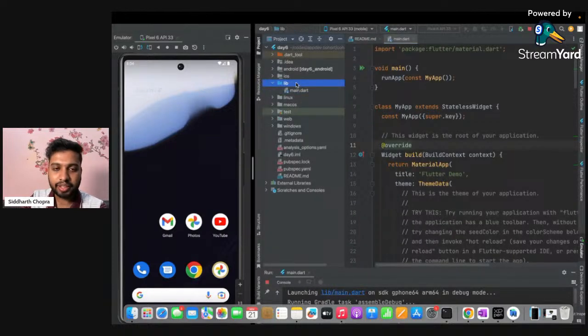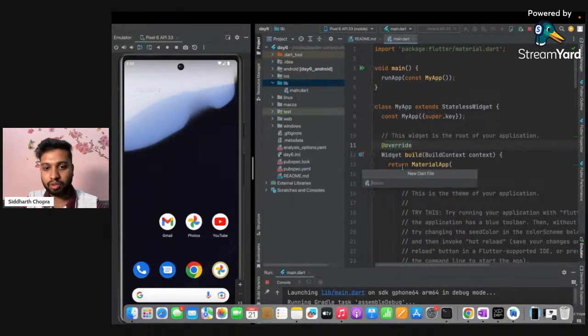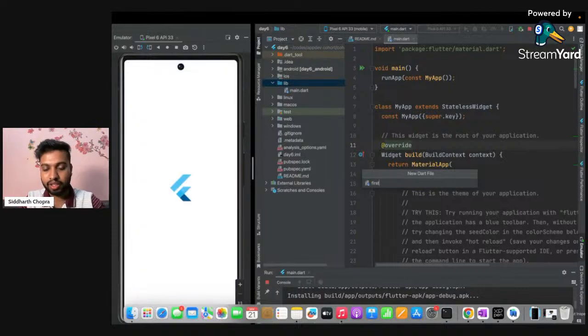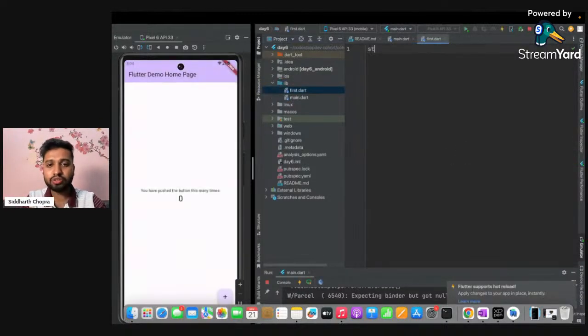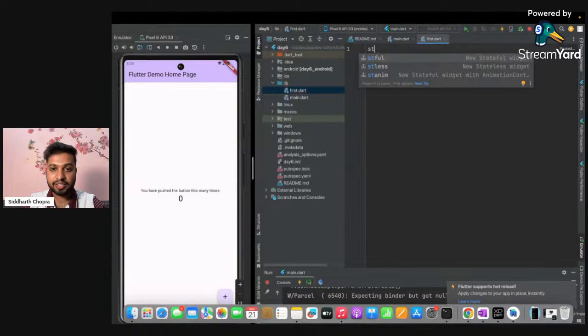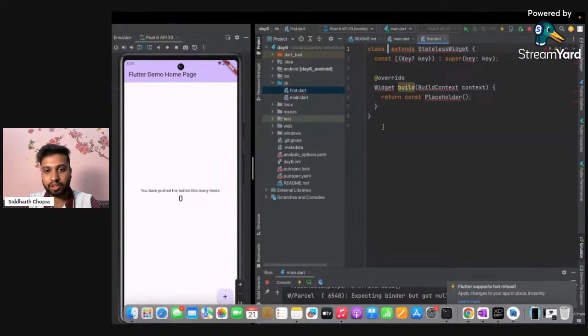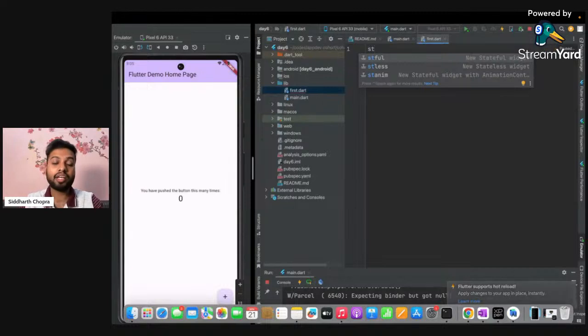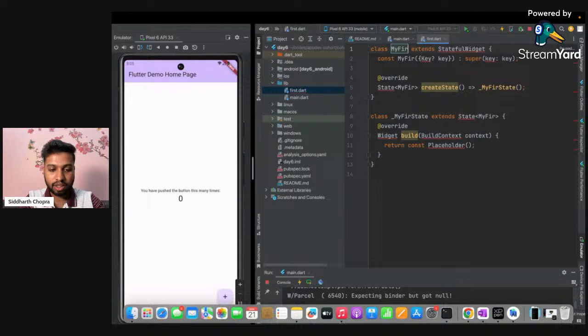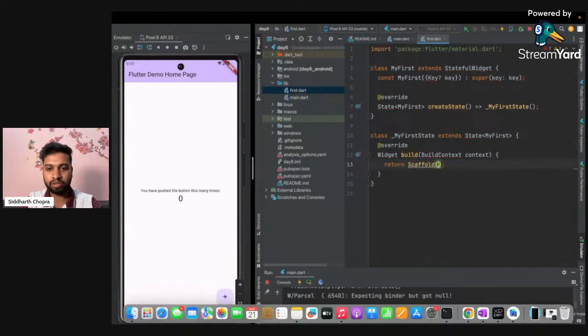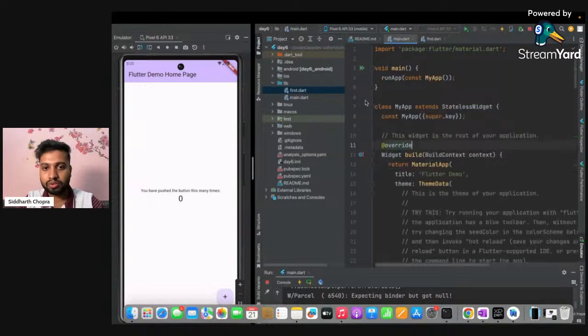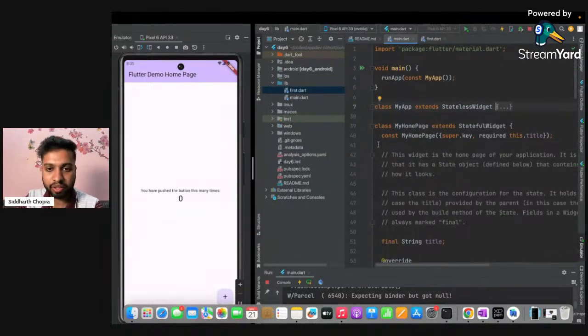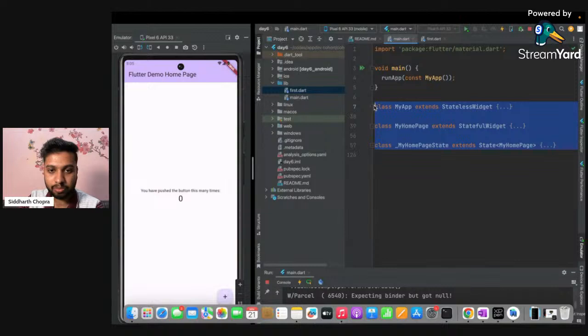In the meanwhile, let's create a new page here. We always name our first page first, so I'm creating a Dart file called first. We have also learned about stateless and stateful classes; we have two different kinds of classes. I want stateful because we might have to update the UI of that state. I'm creating the class with the name MyFirst, and I will return Scaffold, and we all know the reason why we use Scaffold. So here we have our app. Here is the default code, so I'm removing it.